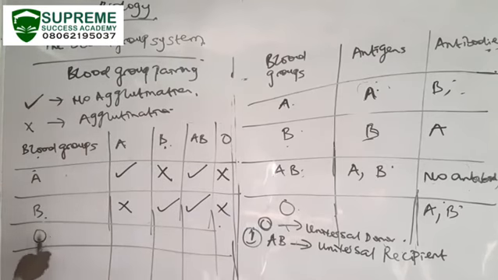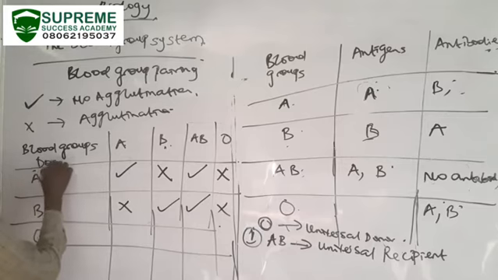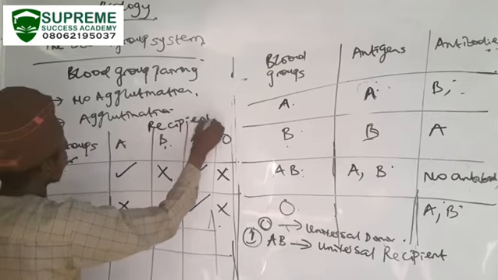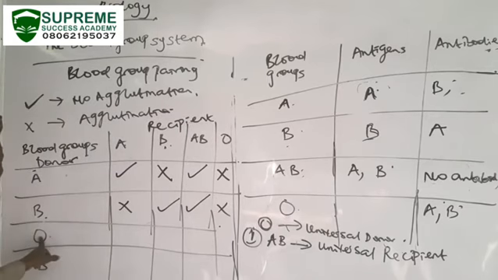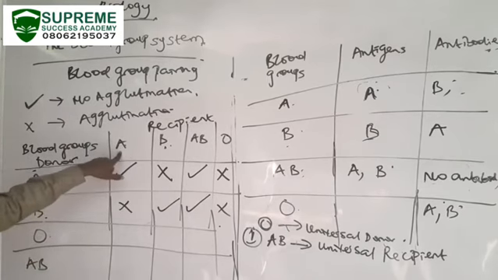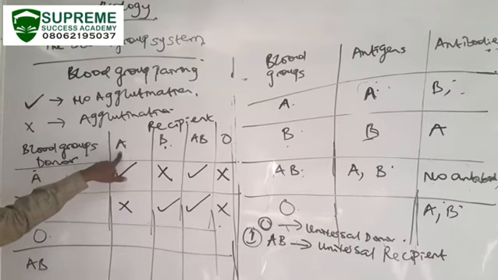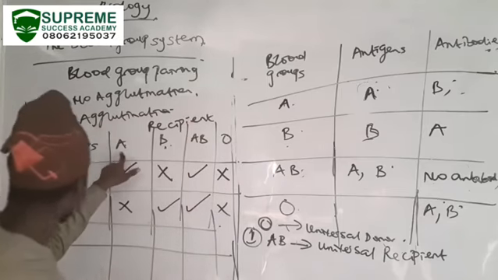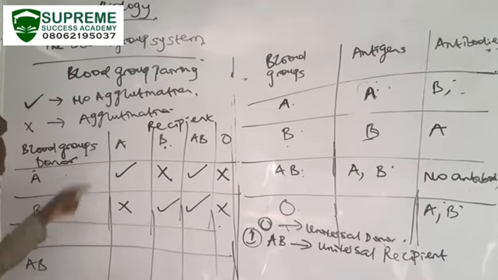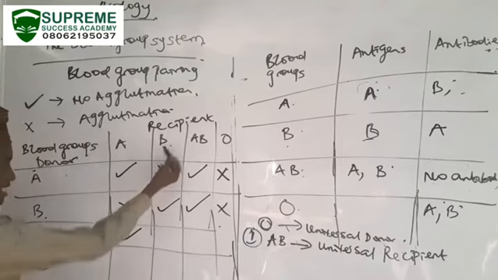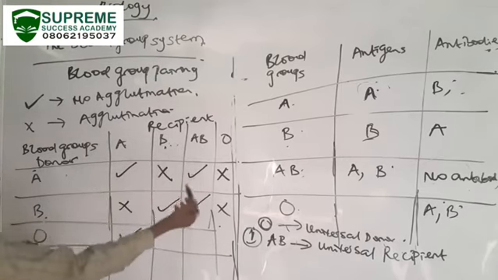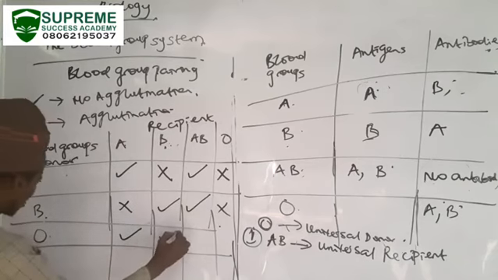So coming to O, this is now the donor. Let's use this as the donor and this as the recipient. On the left side, we have the donor. Can O donate to A? From what I've shown here, is there any antibody O? No. Because there's no antibody O, O can donate to A. Does B produce antibody O? No. So O can donate.